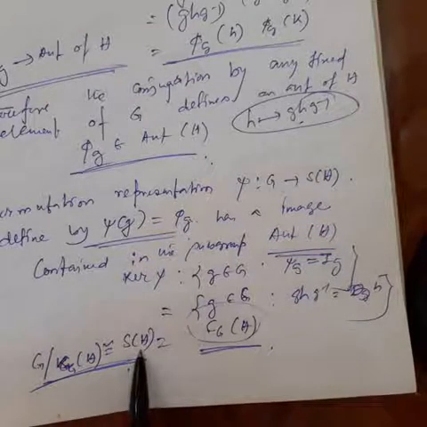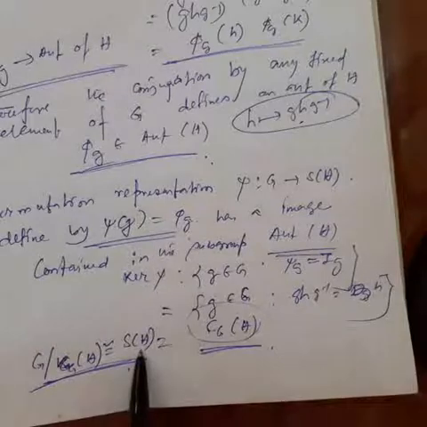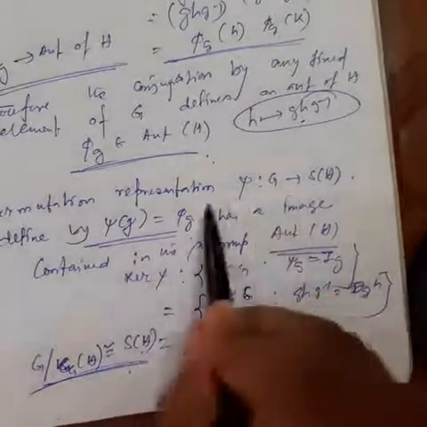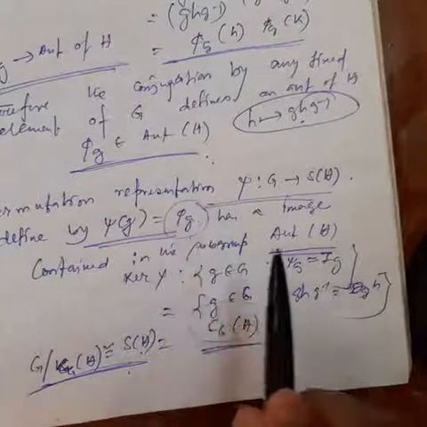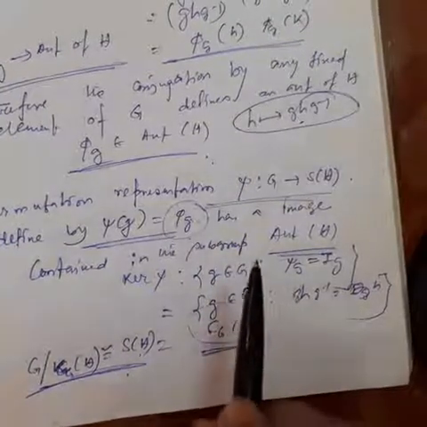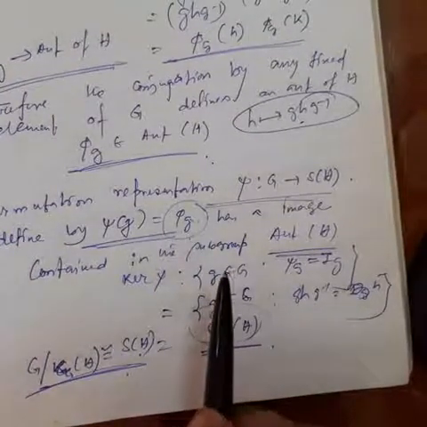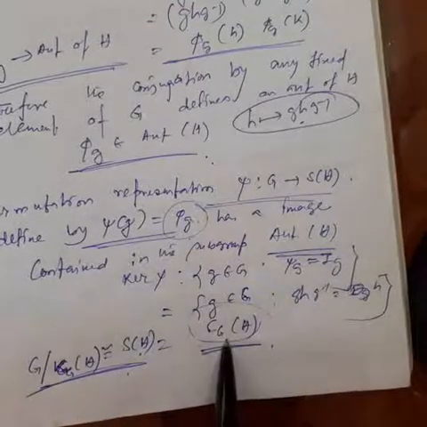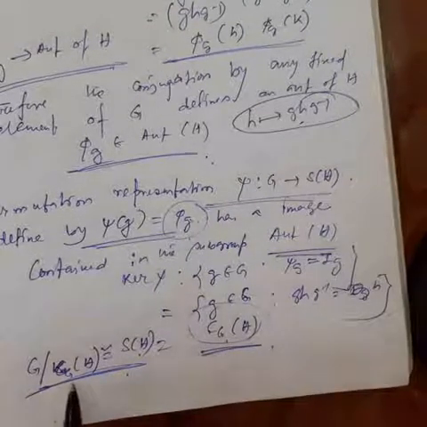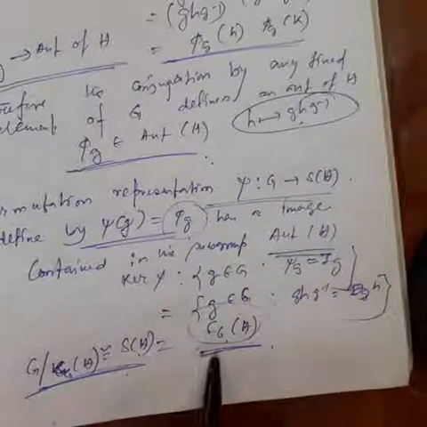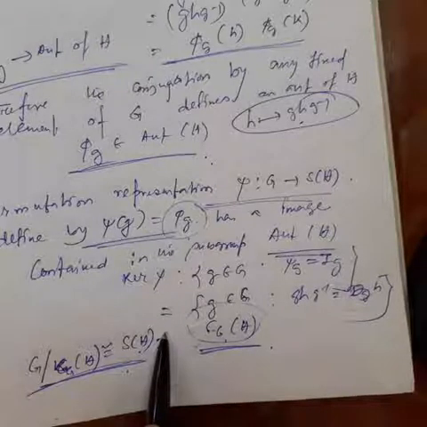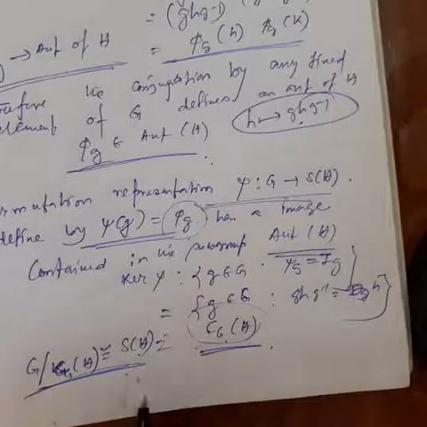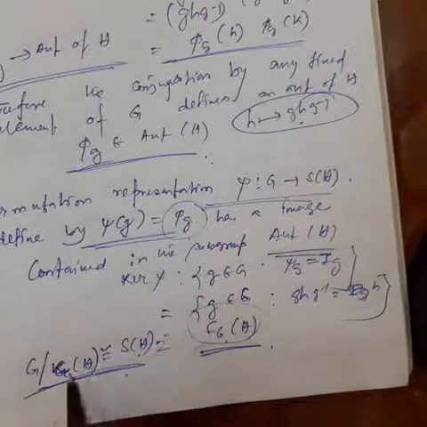Okay, so that means the permutation representation afforded by this action, phi g, is a homomorphism from G into automorphism of H with kernel C_G of H. Okay, in particular G quotient C_G of H is isomorphic to a subgroup of automorphism of H.